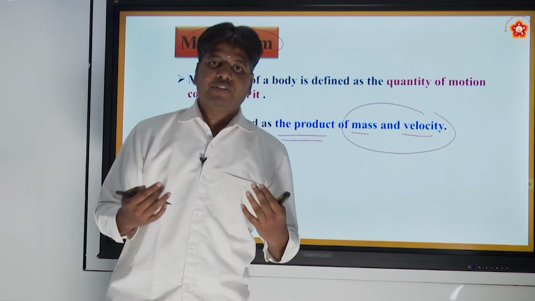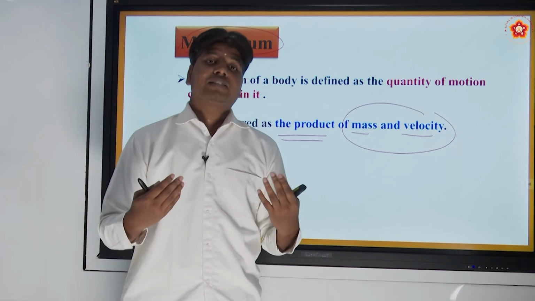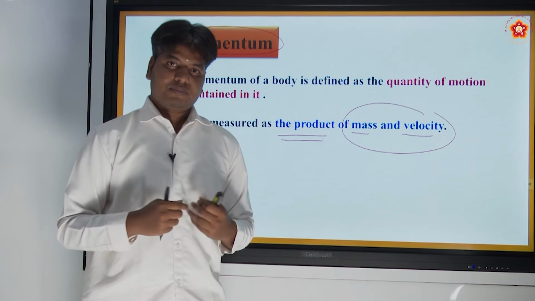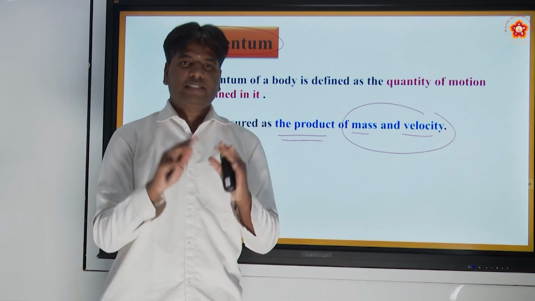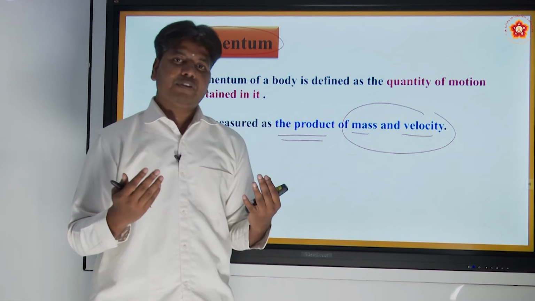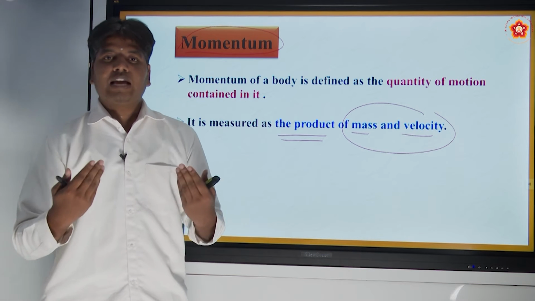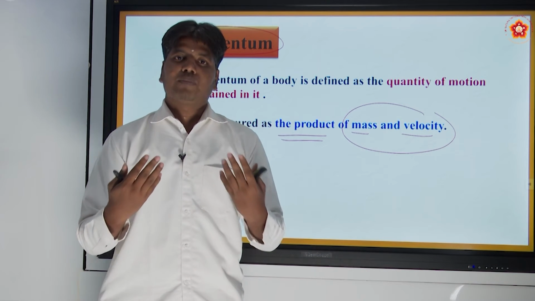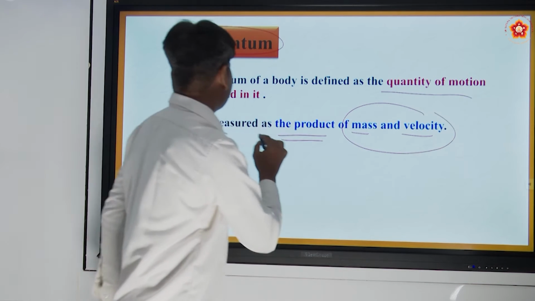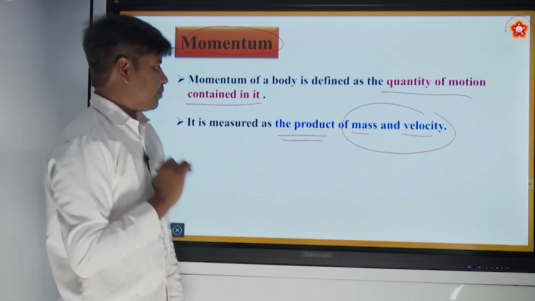If I just say something is coming at you at 30 kilometers per hour, should you be bothered? It is incomplete information, because a fly may also come, a lorry may also come. Which will have more momentum? Of course, the lorry will have more momentum, right? So it is the quantity of motion that is contained in the object that is called momentum.